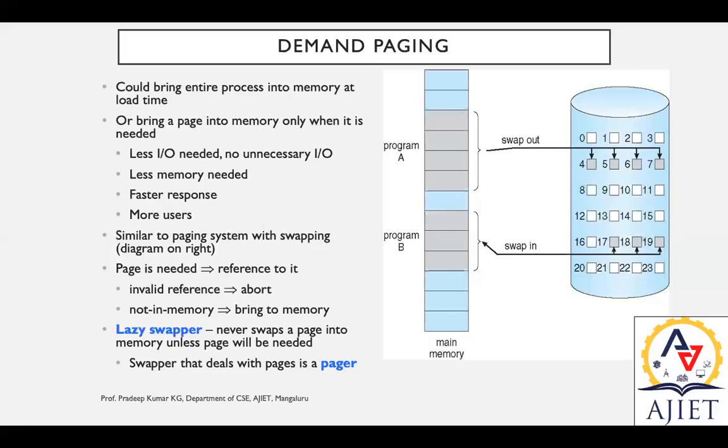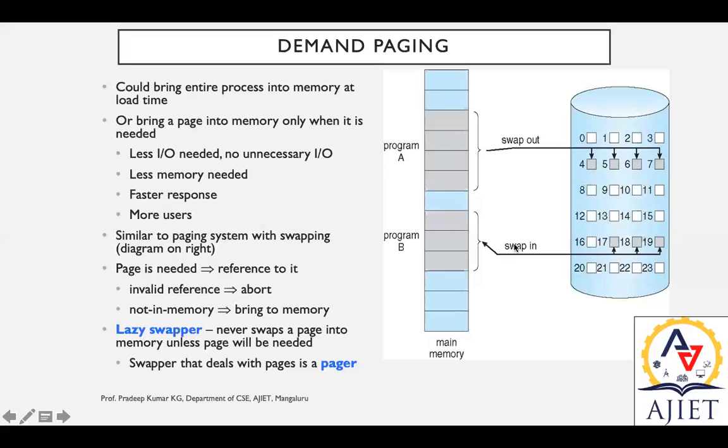When a process is swapped in from here to here, its pages are not all swapped at once. All pages are not swapped. Only when the process needs them will they be loaded, that is, on demand. That's why it is named demand paging.